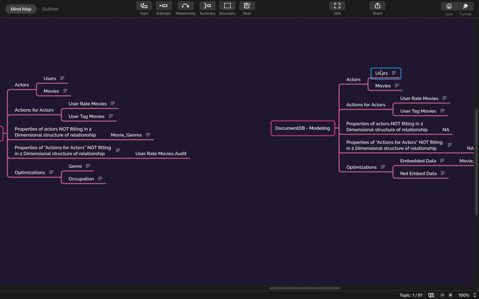Then you can still keep an array of mobile numbers, an array of addresses under the same user bucket. You can do that. So this is not required anymore. Again, the action of actors, if they are not fitting in a two-dimensional structure, is again not required anymore unless there is a very specific need. So you can ignore these two parts for a NoSQL database.